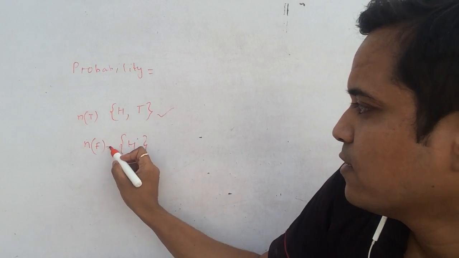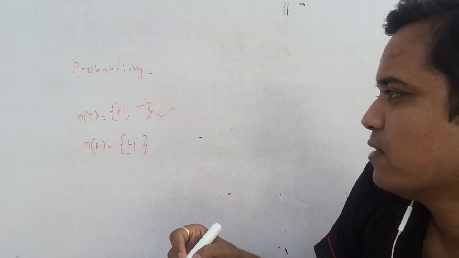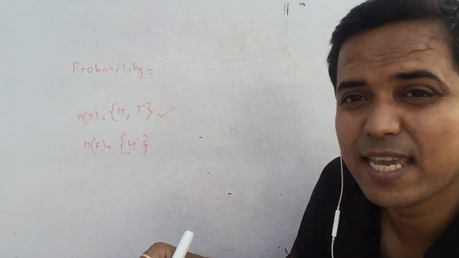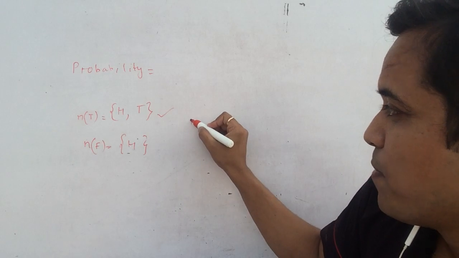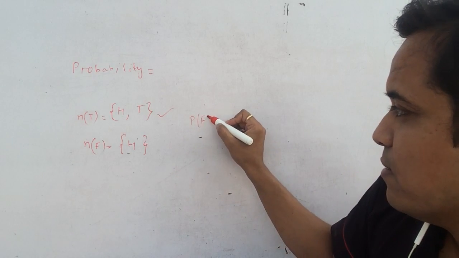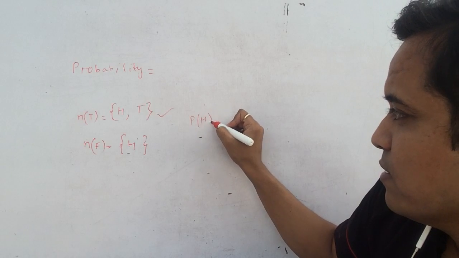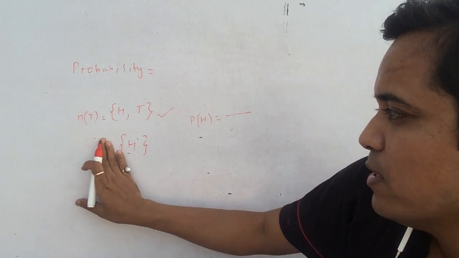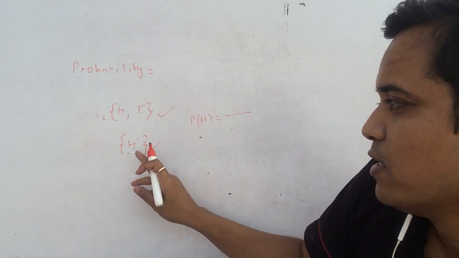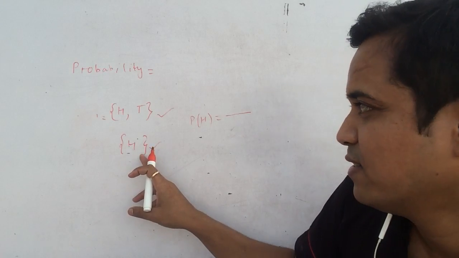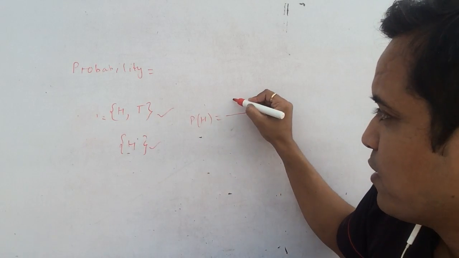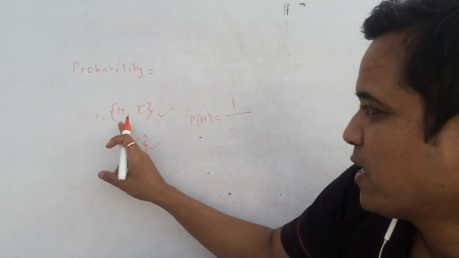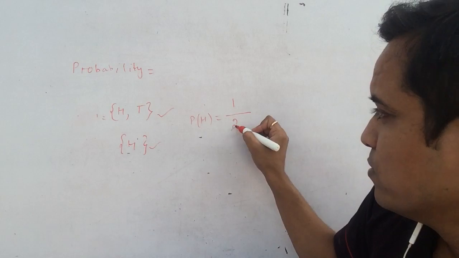So when you find this, what is the probability of getting head? The probability of coming head would be, you can write it like this: number of favorable outcomes. You have only one outcome in your favor, which is the head, out of these two, so you can write 1. And the total number of outcomes, which is head and tail, is 2.